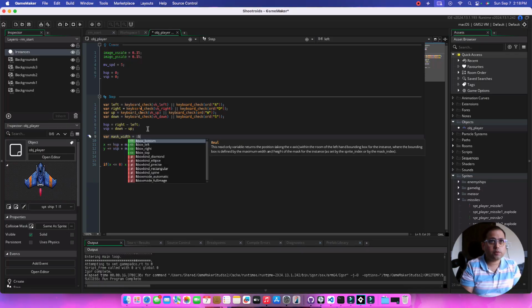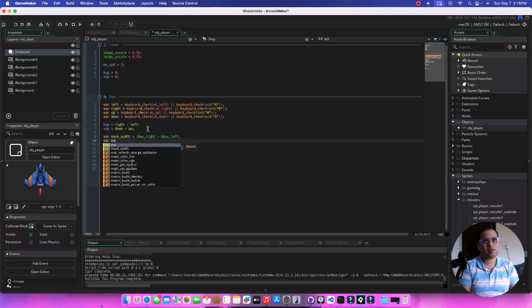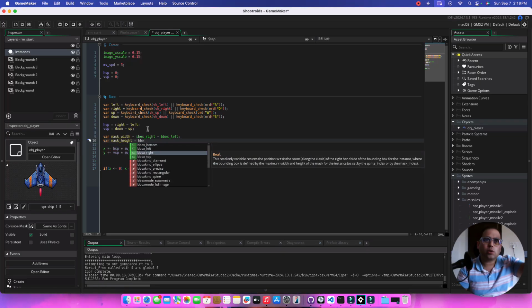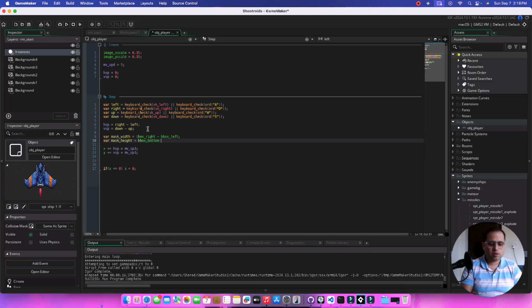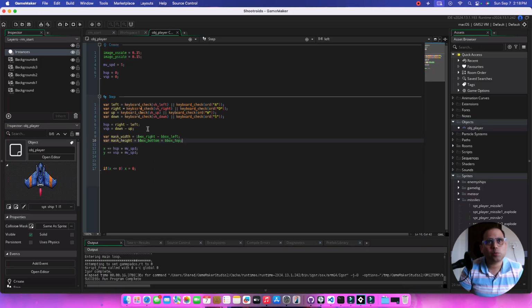Let's also get the mask_height just in case, because later we would need it. As you go down in y, it's greater, so the greater minus the lower value: bbox_bottom minus bbox_top. So that's our mask width.